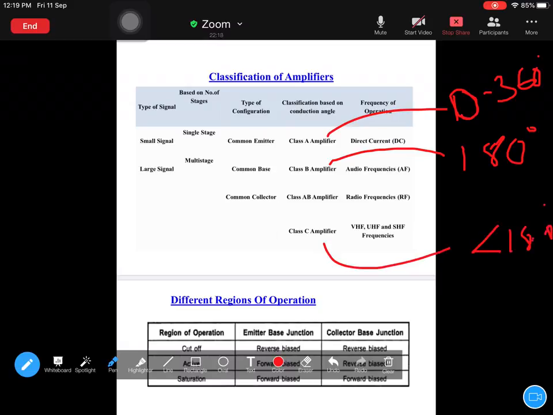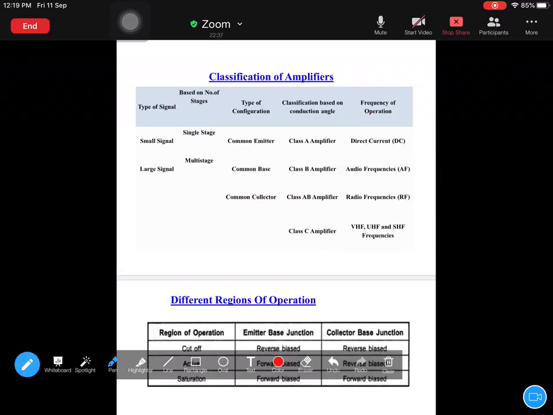And this one will operate at angles greater than 180 degrees, 180 to 360 degrees, for a period of 0 to 360 degrees, one complete cycle. These are nothing but the conduction angles. We will discuss this in future.